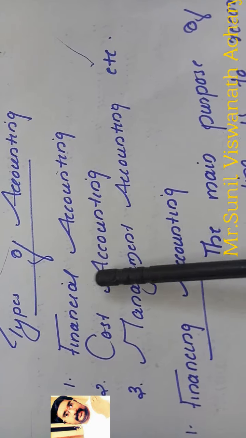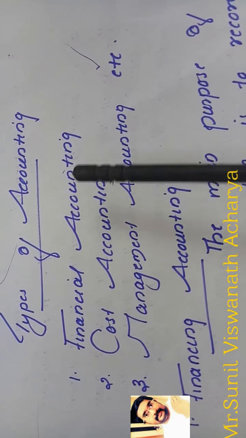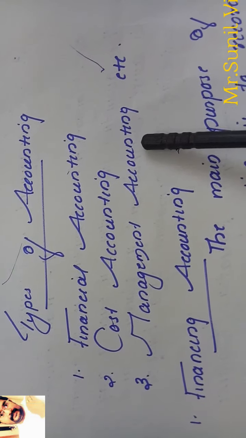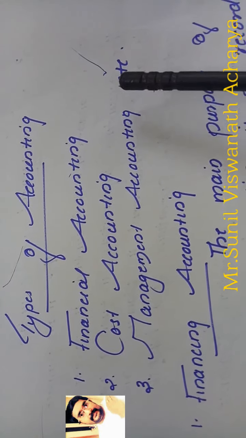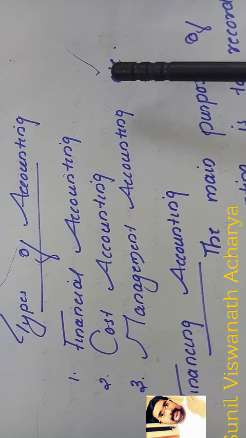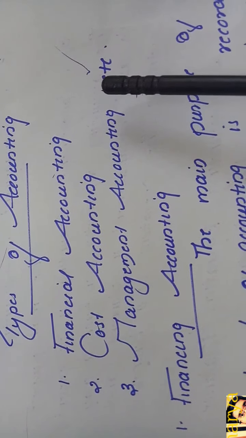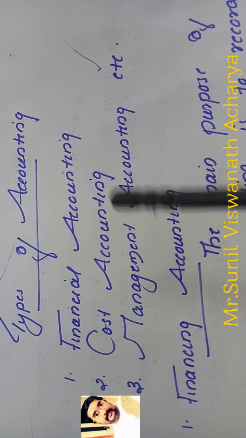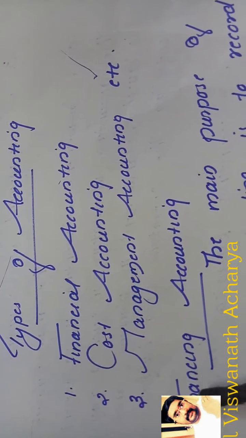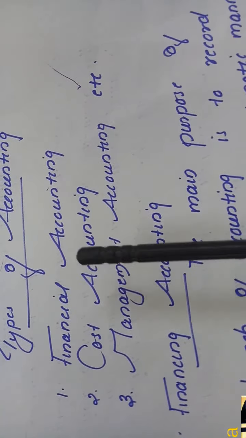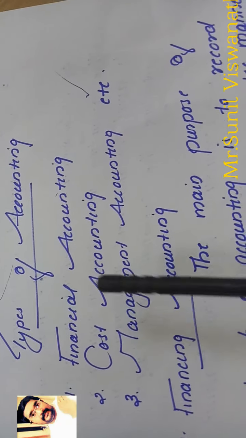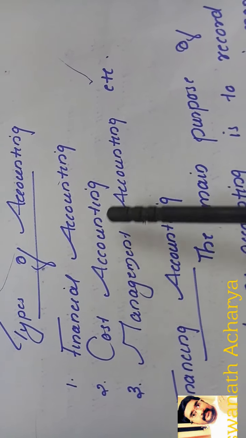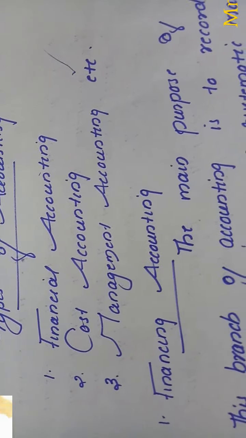Other varieties of accounting are there, like tax accounting, forensic accounting, and social responsibility accounting. Many specialized fields are there, but we will discuss the main three branches of accounting: financial accounting, cost accounting, and management accounting.